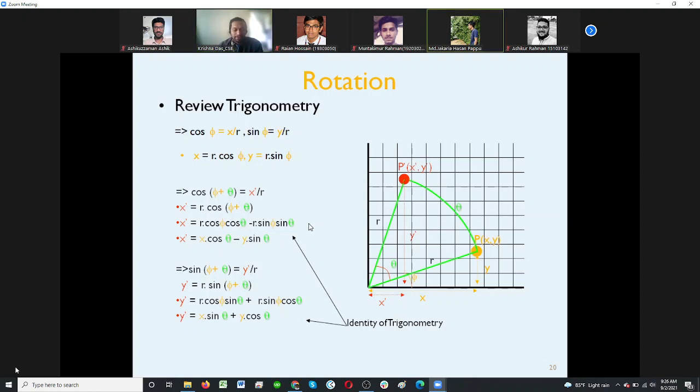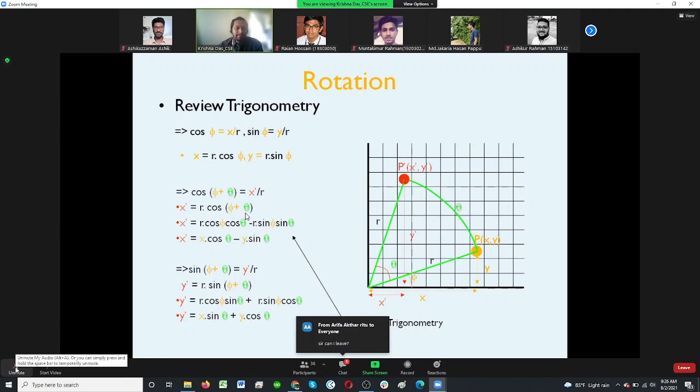If we multiply that by r, we get r cos phi cos theta minus r sine phi sine theta.